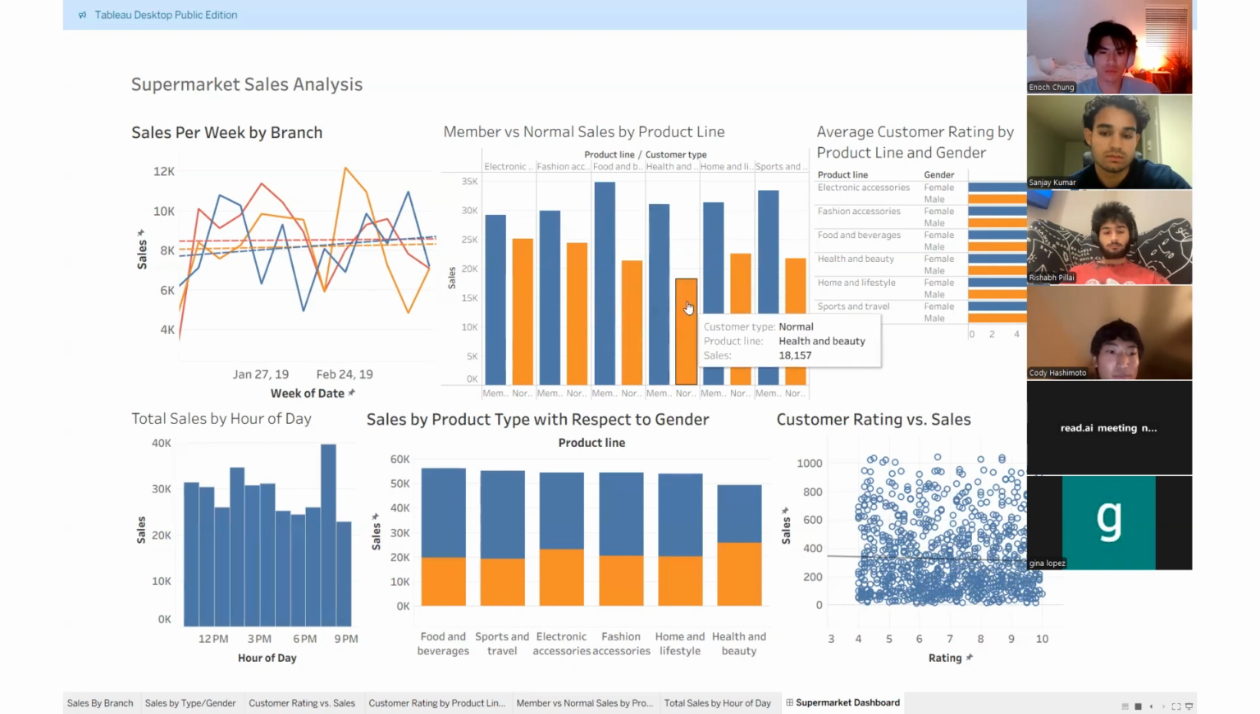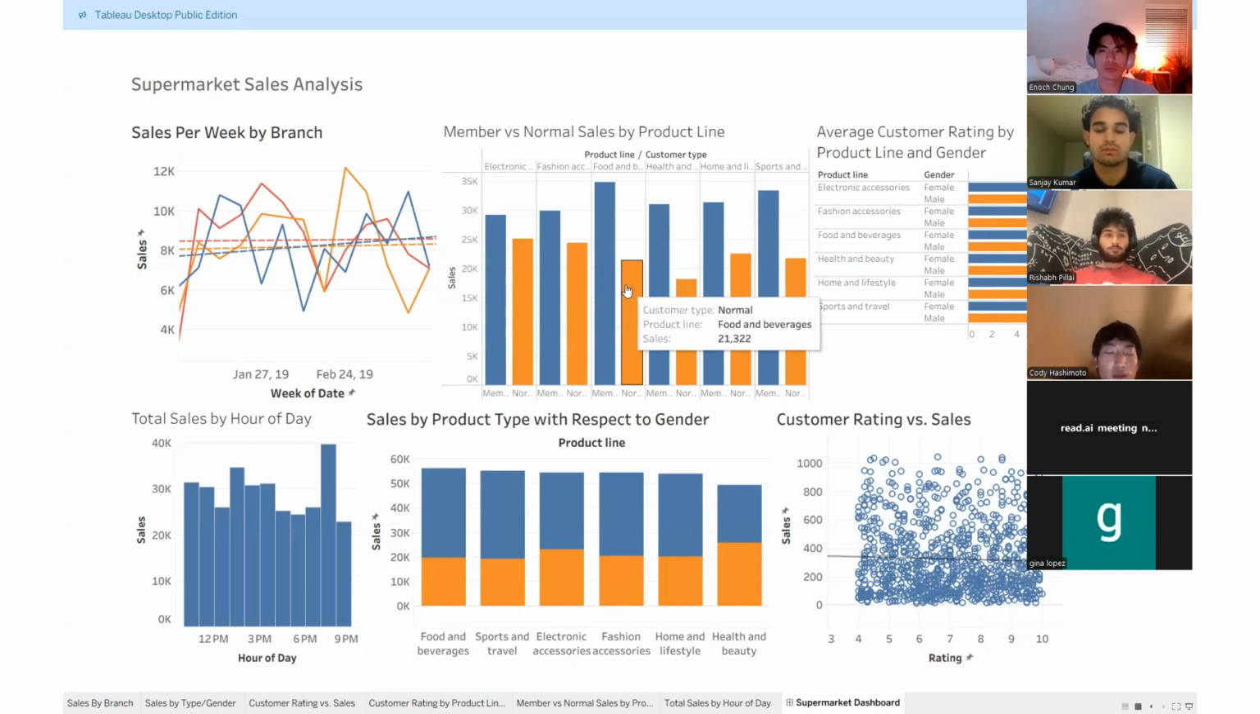It's true of all of them, which tells management that the loyalty program is functioning as intended, and it has a broad influence over customer spending behavior. The biggest gap is in food and beverages. Members generated $34,822 compared to $21,322 from normal customers, which is a difference of over $13,000.